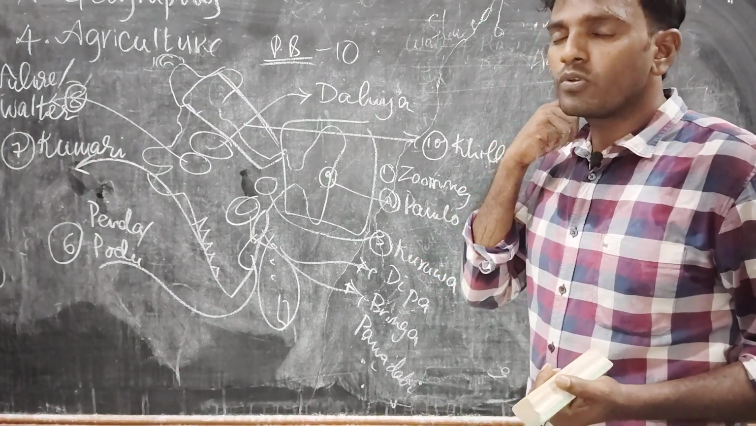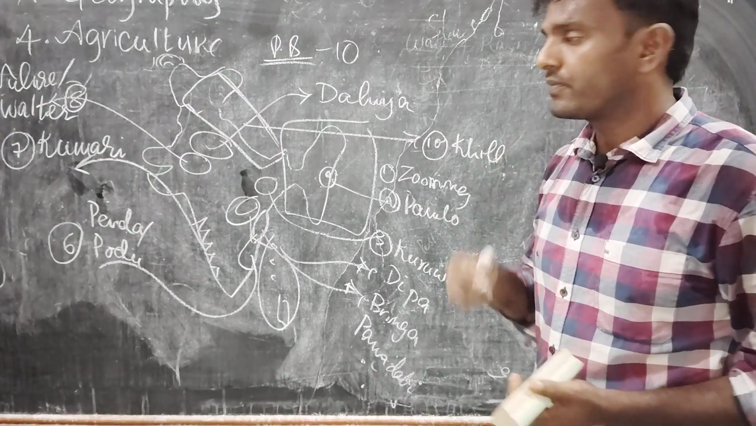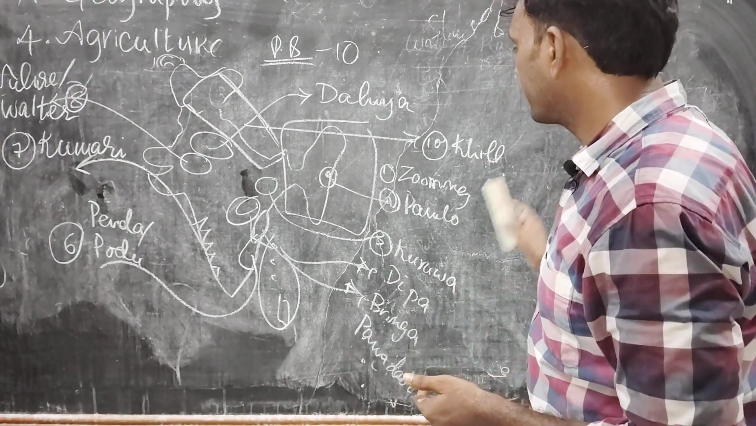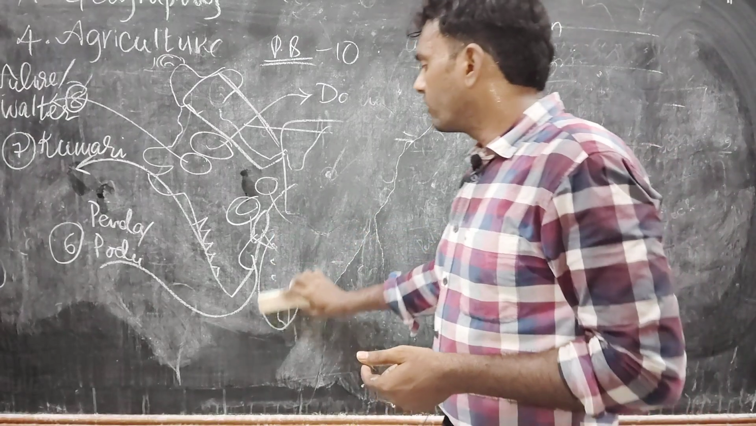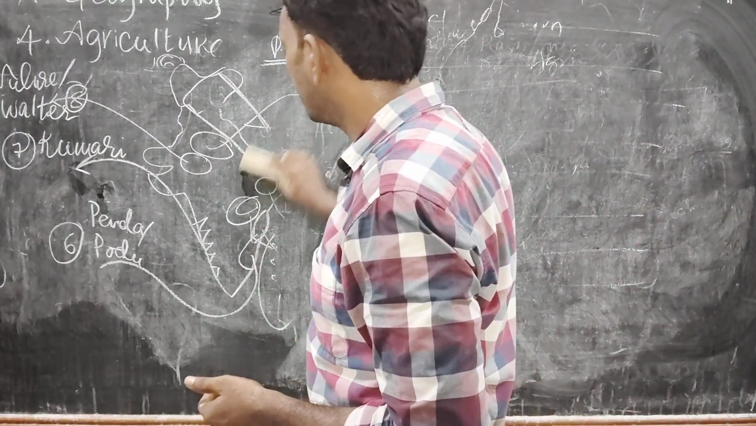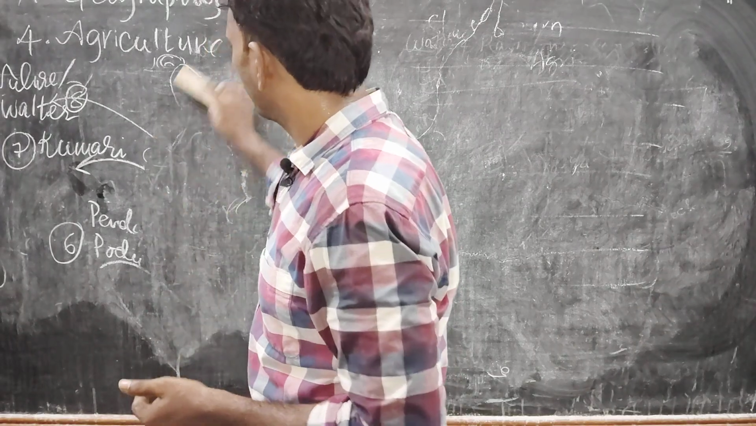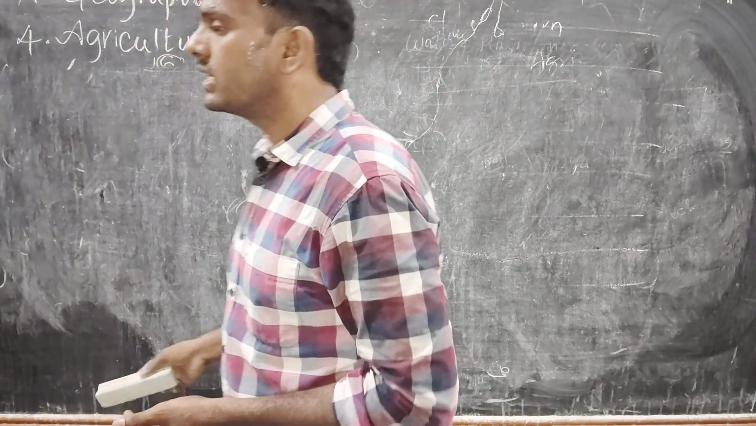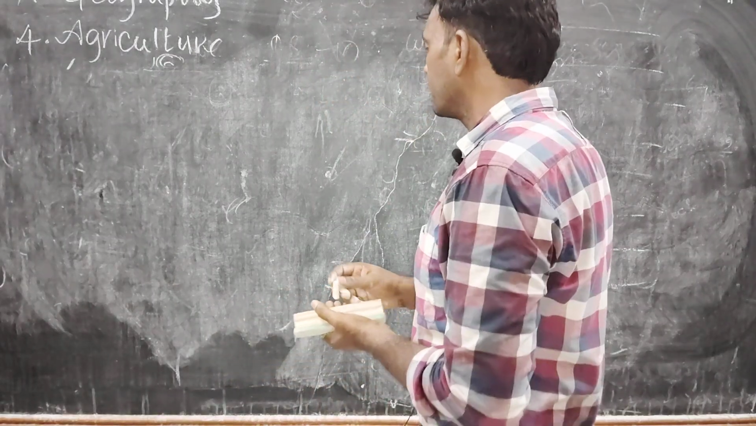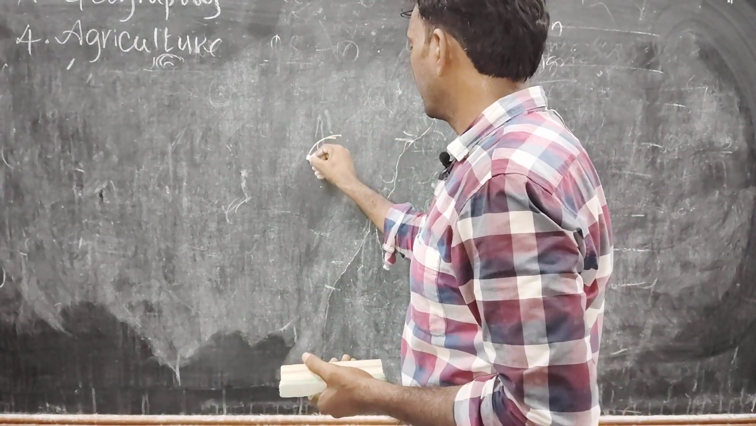Now we are going to discuss subsistence farming. There is one more sub-classification, that is intensive subsistence farming. What is intensive subsistence farming? Intensive means we are cultivating crops intensively. What is the need of cultivating crops intensively? Intensive means we are cultivating crops twice or thrice a year. What is the need of that? See here, we already discussed this.